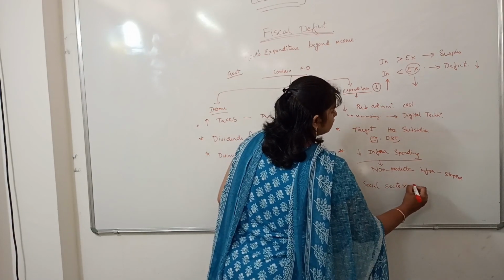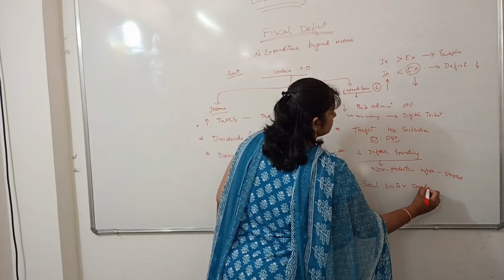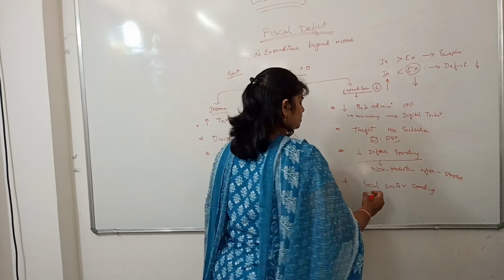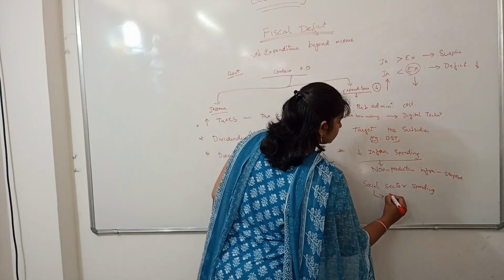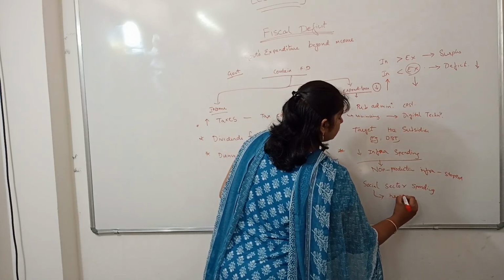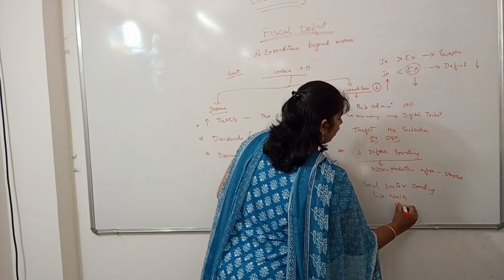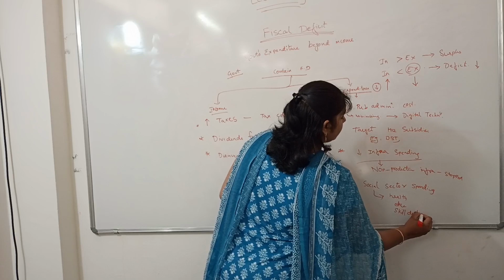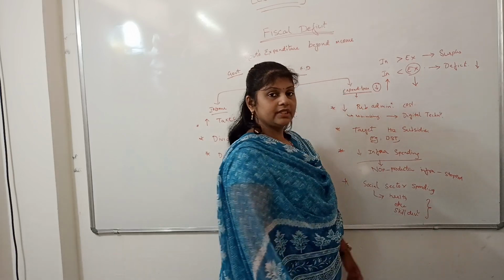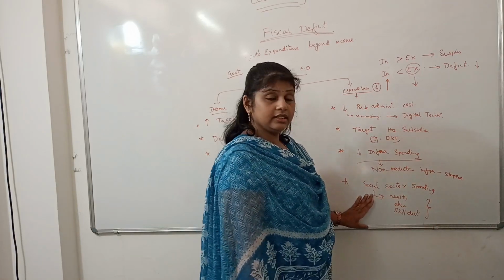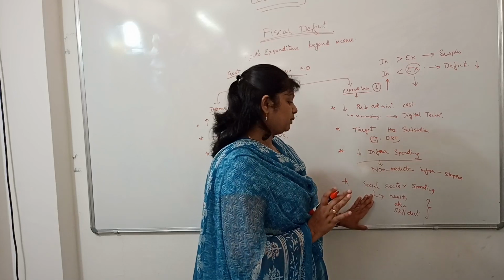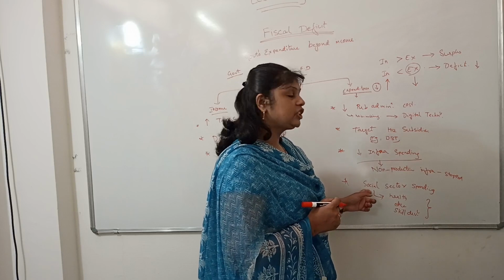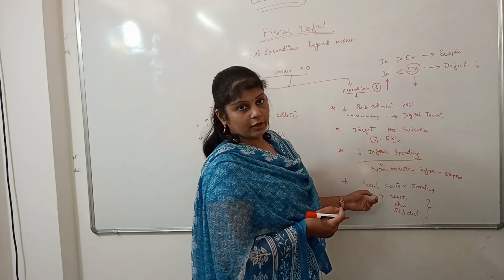This also should be minimized or should be targeted, but should not be curtailed completely. Social sector spending is on health, on education, on skill development. All these are for the development of the citizens. So this should not be decreased completely. Rather, this should be minimized by the government, or should take a targeted approach.